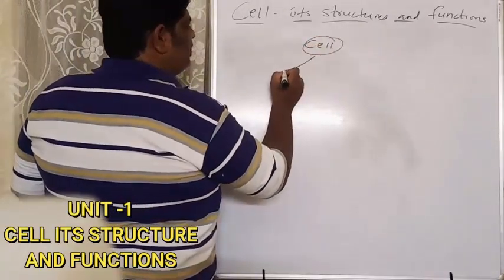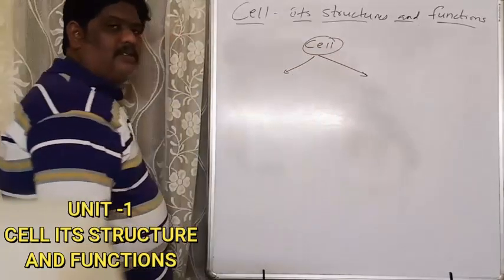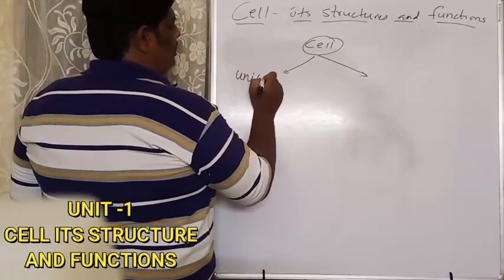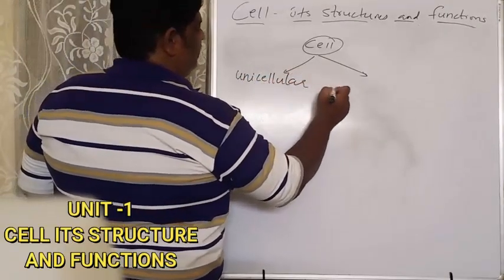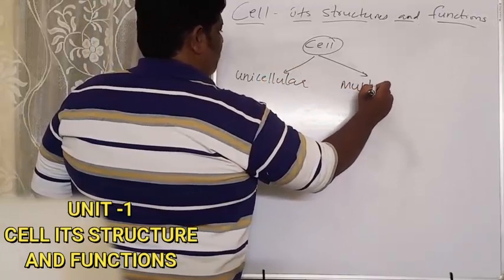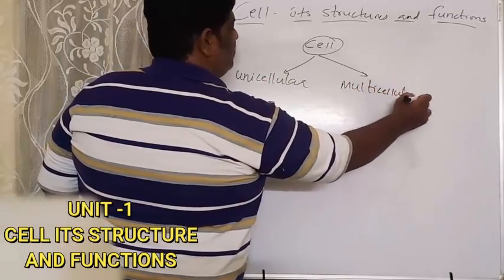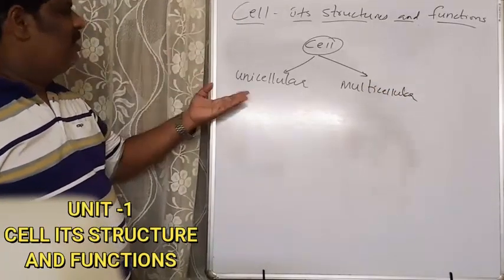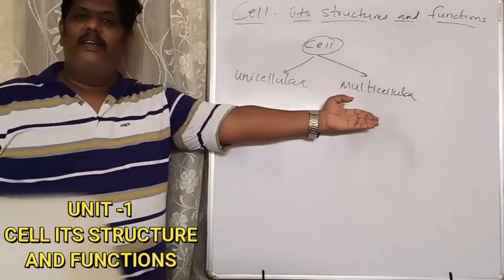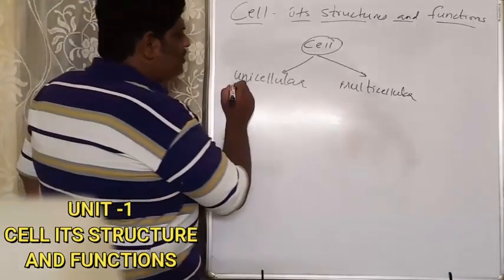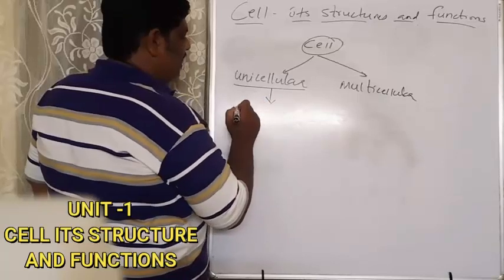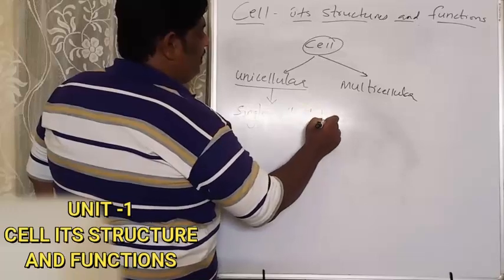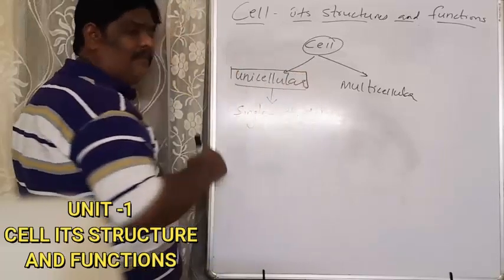All the organisms, we say, have cells. We can divide the organisms into 2 categories. One is unicellular, second one is multicellular. So organisms can be divided into two types. What are unicellular organisms? The organisms which have only a single cell throughout their life are called unicellular organisms.